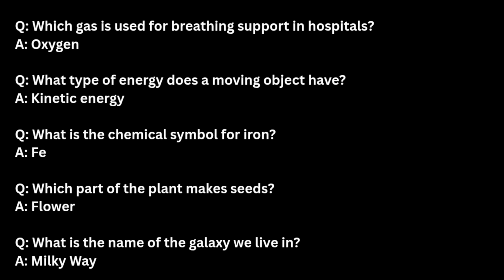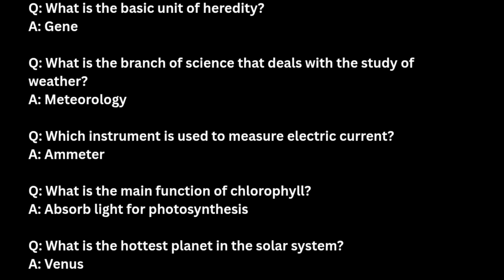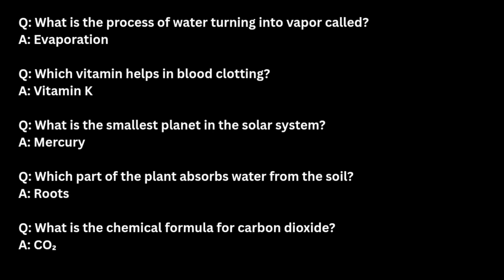Which part of the plant makes seeds? Flowers. What is the name of the galaxy we live in? Milky Way. What is the basic unit of heredity? Gene. What is the branch of science that deals with the study of weather? Meteorology. Which instrument is used to measure electric current? Ammeter. What is the main function of the chlorophyll? Absorb light for photosynthesis. What is the hottest planet in the solar system? Venus. What is the process of water turning into vapor called? Evaporation. Which vitamin helps in blood clotting?